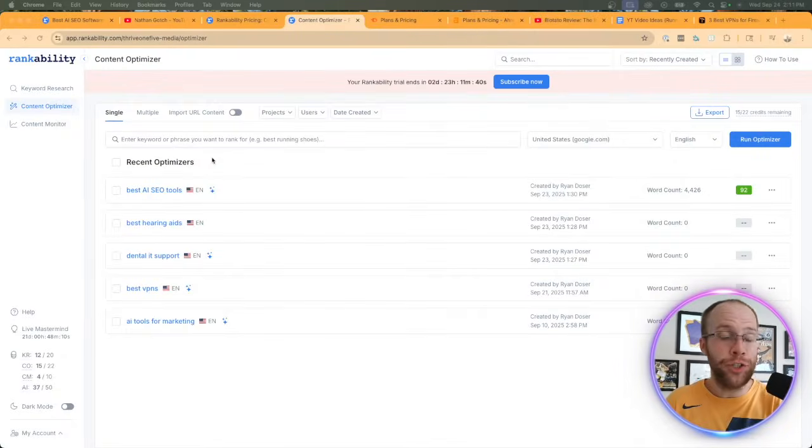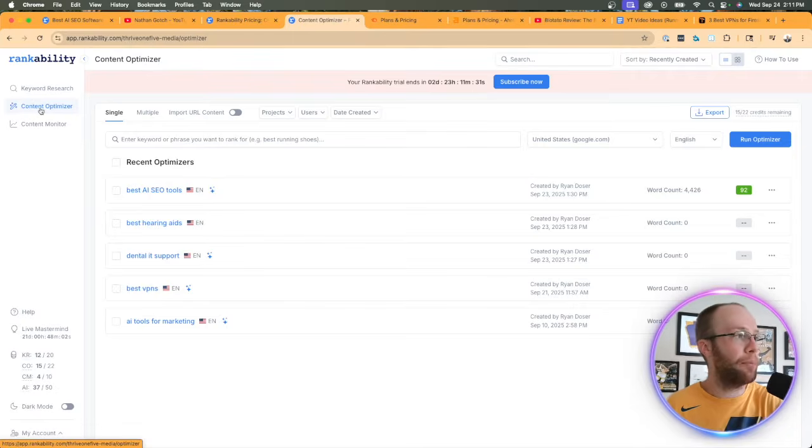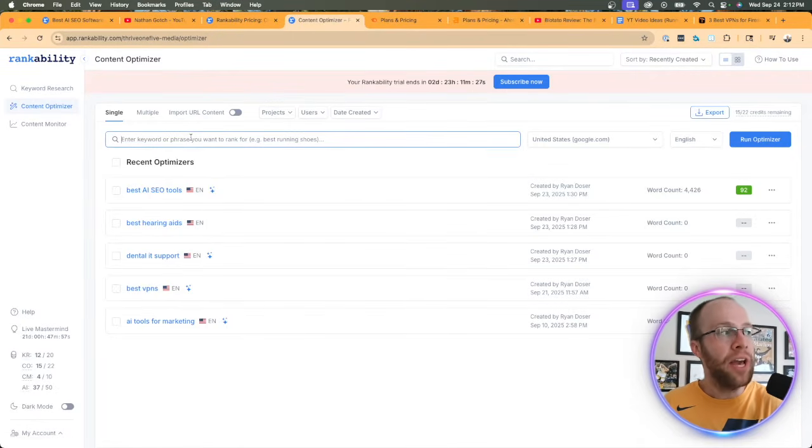Now, the next feature to cover here is Content Optimizer. And I do think that this is the best feature by far that Rankability provides. I think this is the main selling point, in my opinion. You'll see I have 5 different optimizers running in the background. If you want to start a new one, similar to keyword research, you would come into this box. Let's do VPN for Fire Stick as my target keyword. We want it in Google. We want it in English. And then I'm going to click Run Optimizer.